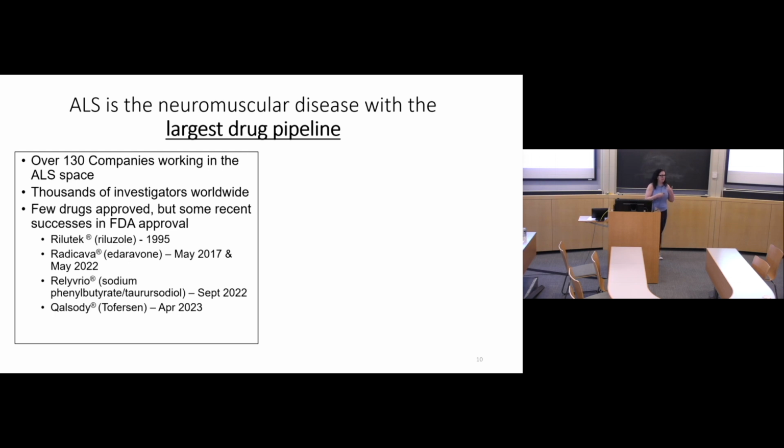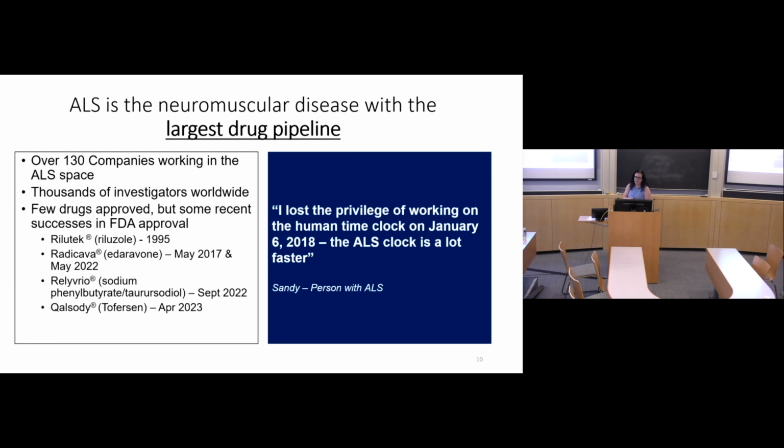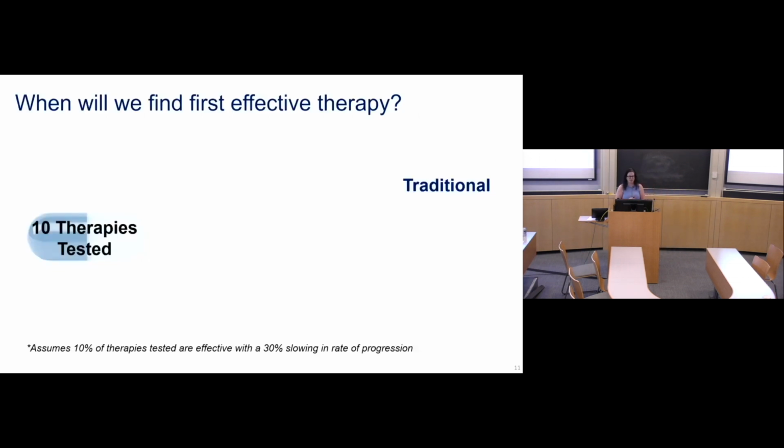And it's very slow to try to get drugs approved, as many people are aware. This quote shows up in many talks, and I've taken it as my own for talks that I give about this as well: I lost the privilege of working on the human time clock on January 6, 2018. The ALS clock is a lot faster. So people are really desperate and wanting some new drugs, and we need to take that into consideration to try to speed up the clock.